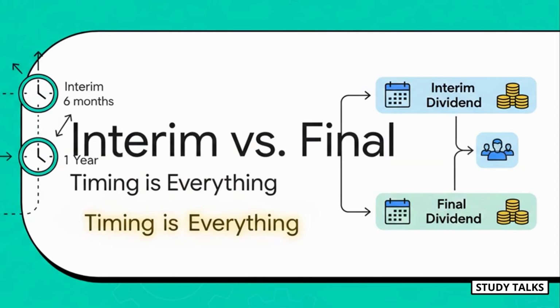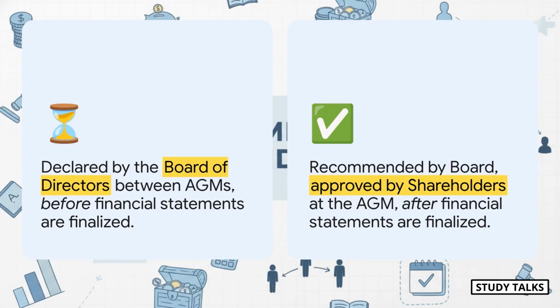Now that we've nailed the basics, let's talk about the two main types of dividends you'll encounter, interim and final. As you're about to see, the biggest difference between them really comes down to timing. So what's the deal here? A final dividend is the standard one we've been discussing. It's recommended by the board and then officially declared by the shareholders at the AGM, but only after the financial statements for the year are finalized. An interim dividend, on the other hand, is declared by the board of directors all by themselves, somewhere in the middle of the year, between two AGMs.